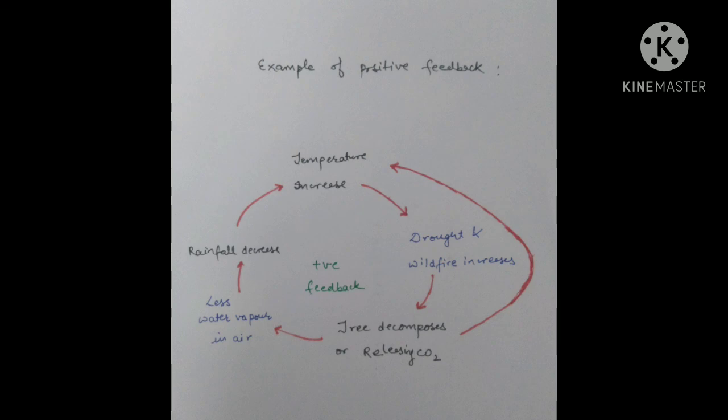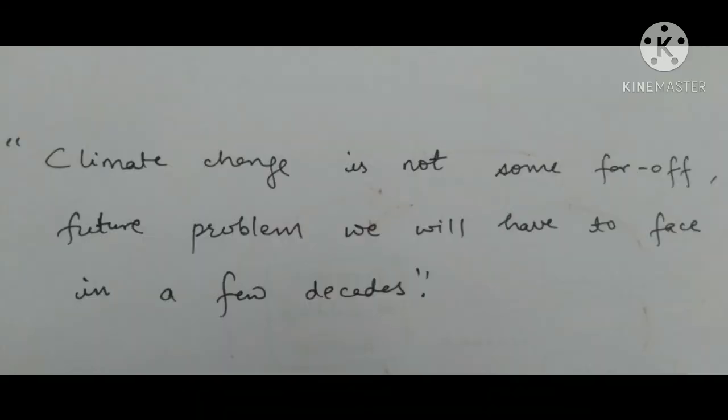As trees decompose, there will be less water vapor in the air. As there will be less water vapor in the air, that will lead to rainfall decrease, and as rainfall decreases, that will again lead to the temperature increase. As we initially started with temperature increase and we again come to temperature increase, that means it is a positive feedback.